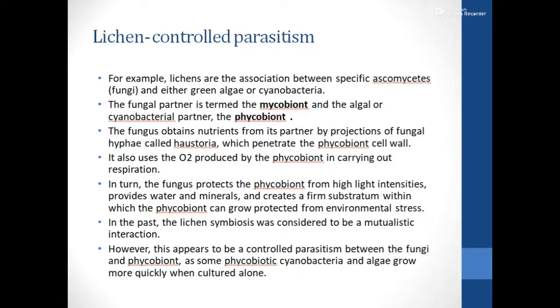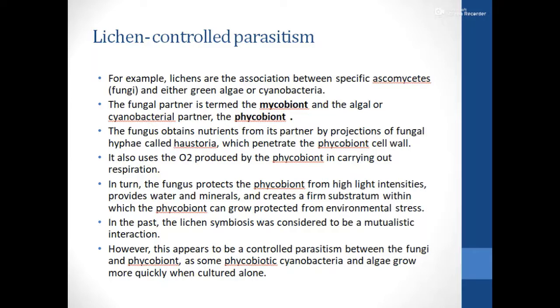Now, another example which we consider among parasitism, or controlled parasitism, is the case of lichen. Normally, we consider lichen as an association between specific ascomycetes, that is a fungus, and some green algae or cyanobacteria.